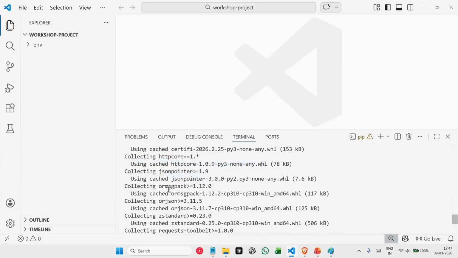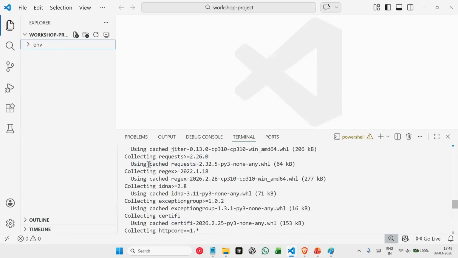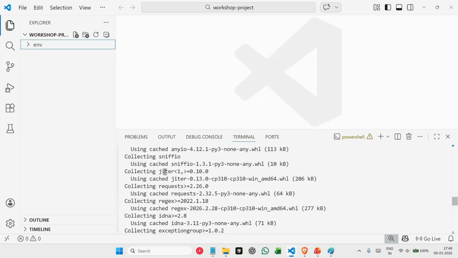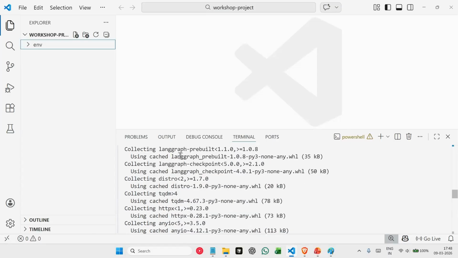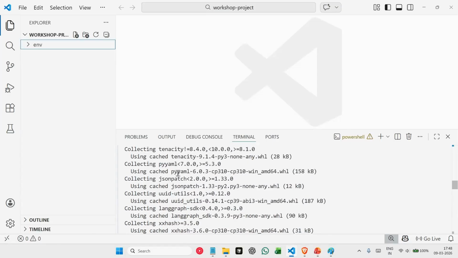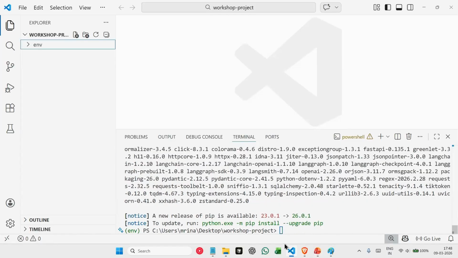So what it's doing is basically, since I have already installed all these libraries for other projects, it is using those files for adding them to our project here. Okay, instead of downloading them again and again, it is using the existing libraries that we have already installed in our system. So yeah, done. We have installed all the libraries.